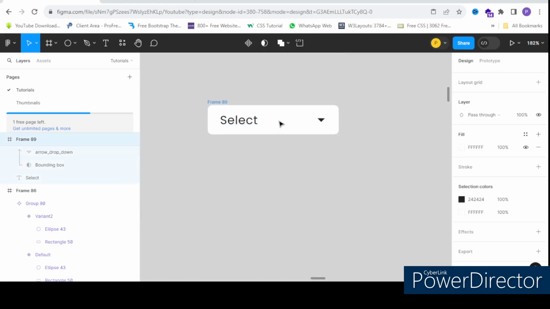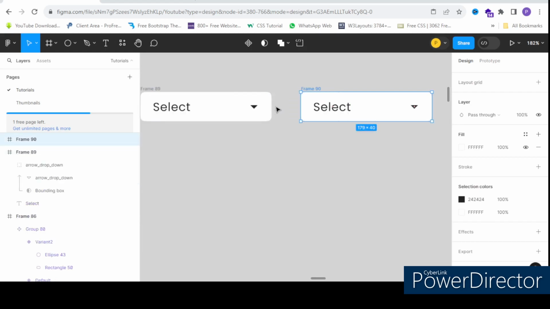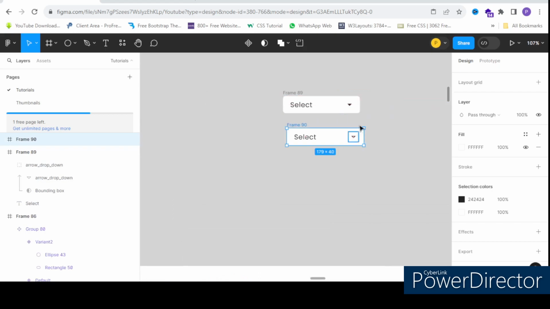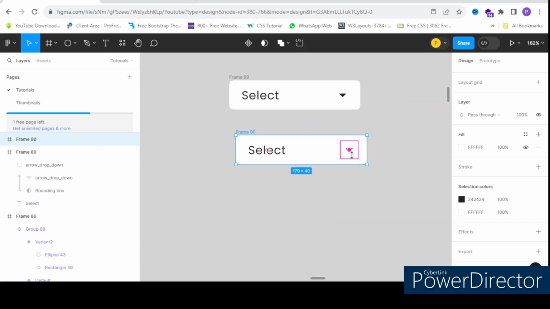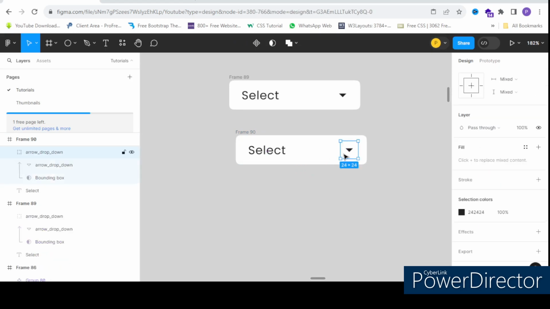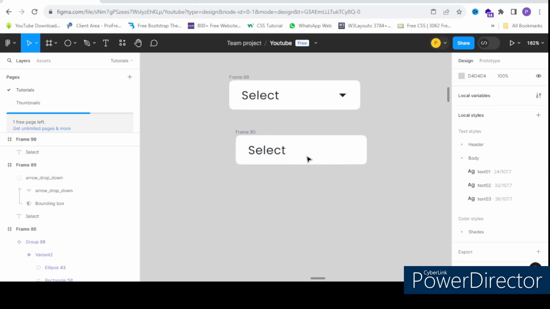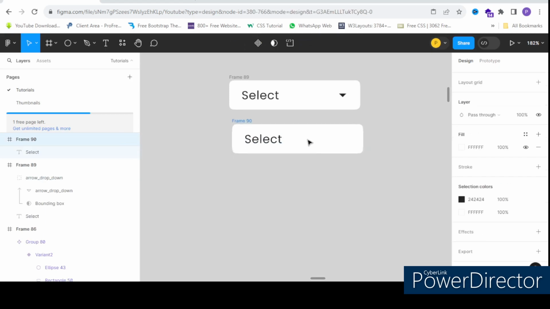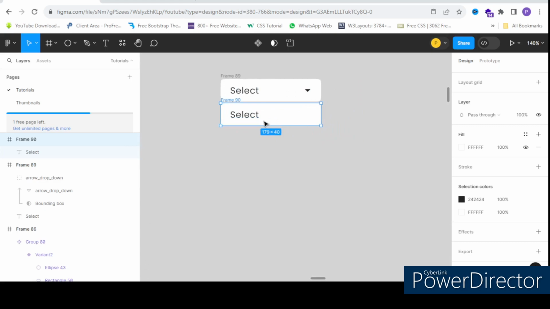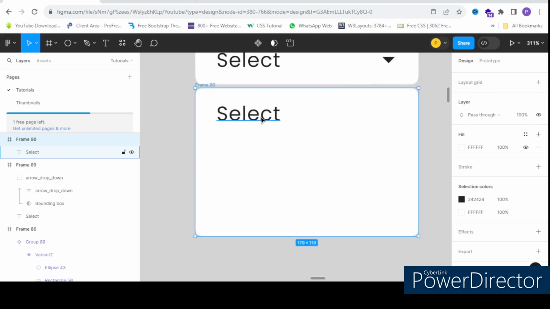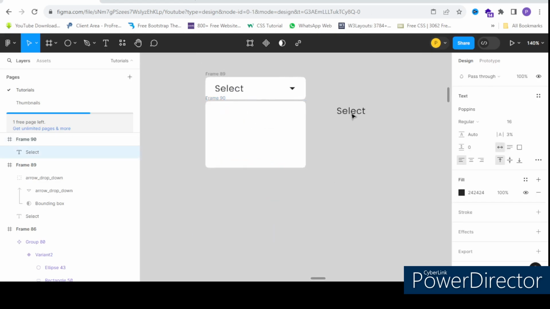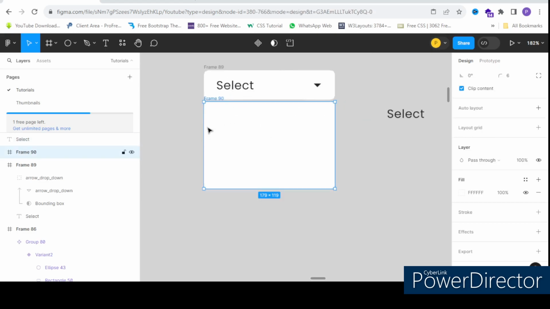So this is what I have created now. Now I would want the drop down values, right? So I'll duplicate the same thing and I'll remove this drop down icon from here. Now just make this a little bit longer, increase the height of this one, and duplicate this frame itself.